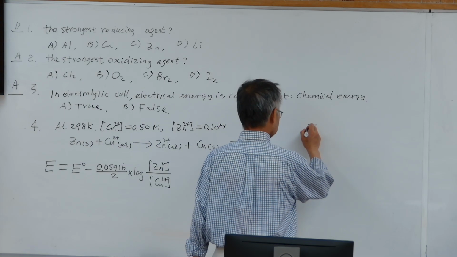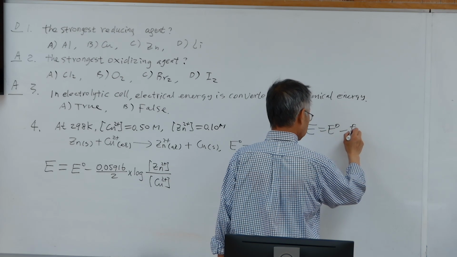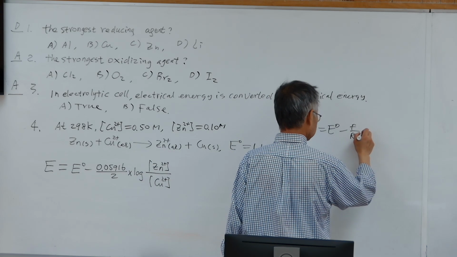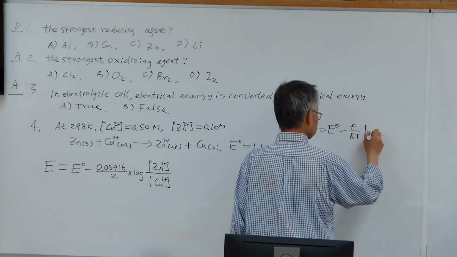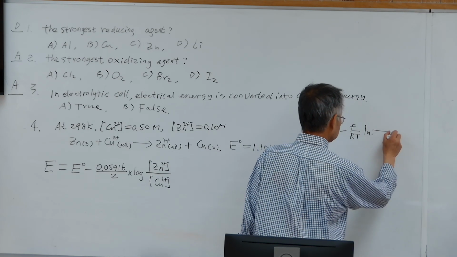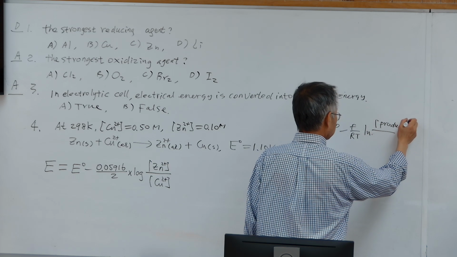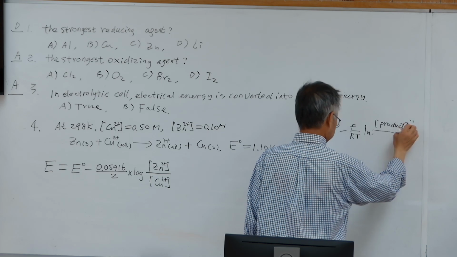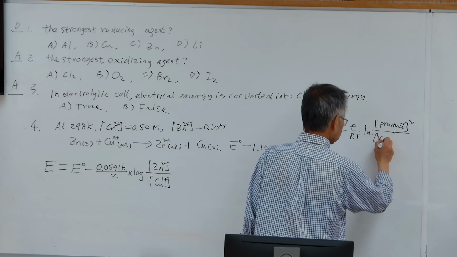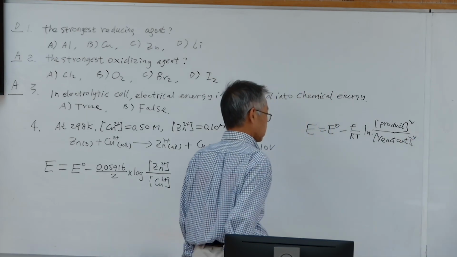Originally, it is the Faraday constant, nF, over RT, times the natural log of the product ion concentrations raised to powers depending on the coefficients in the balanced equation, over the reactant concentrations raised to powers depending on the coefficients in the balanced equation.